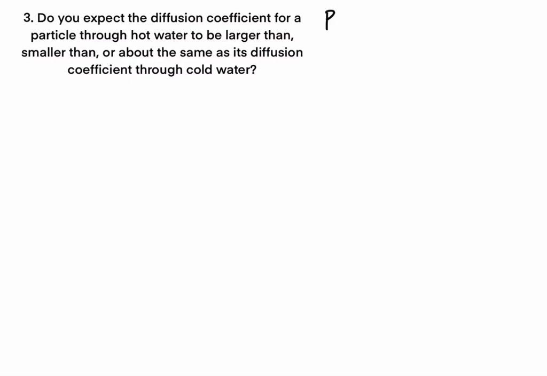some sort of outside knowledge in the form of the ideal gas law, which is PV = nRT. And it also will be beneficial to have our equation for our diffusion coefficient, which is D equals 1/2 d squared over our change in t. This chapter, of course, talks about proportionality, and so we can determine some relationships here to explain why our diffusion coefficient may be larger, smaller, or the same depending on the temperature of the water.